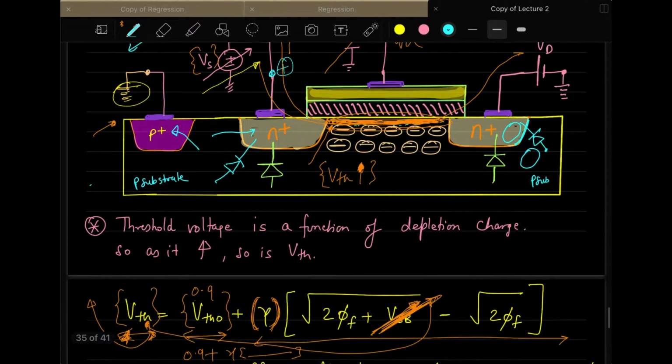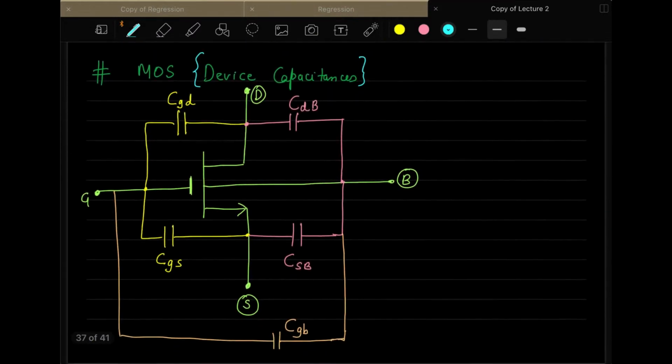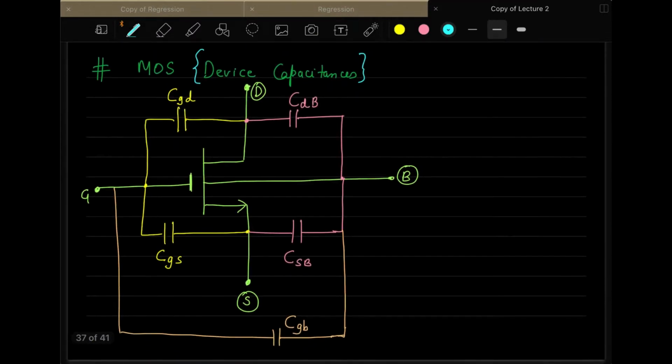So here, I have represented the capacitance of this MOSFET. This is the main MOSFET that you have. Right now we are discussing NMOS, so this is the main NMOS MOSFET. And what we are doing is writing the capacitances of these MOSFETs, like what are the capacitances that are involved in this MOSFET.